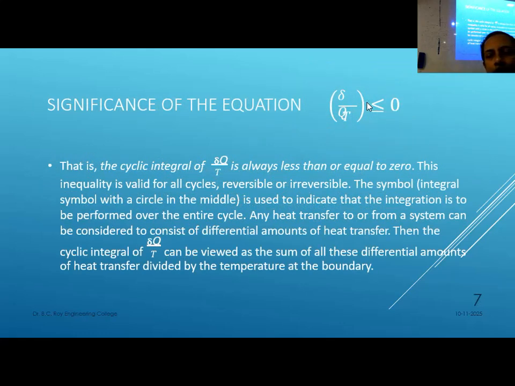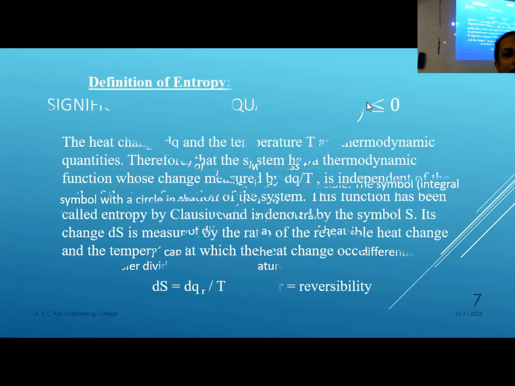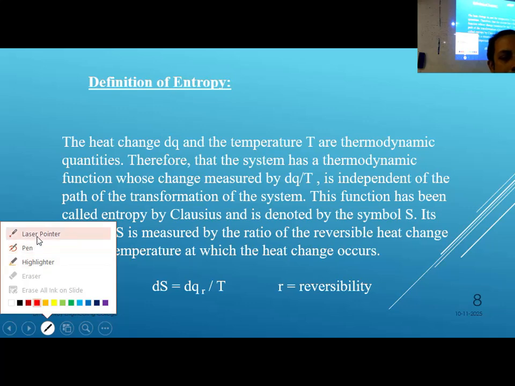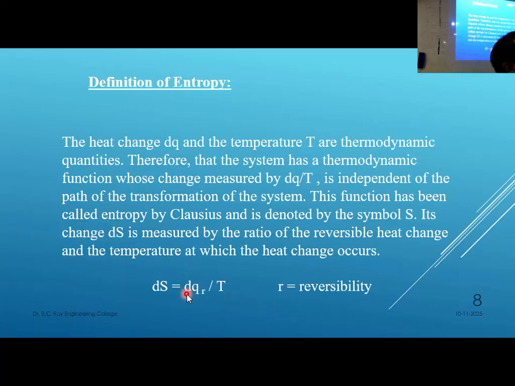So this entropy change, dq by T, is the definition. dS equals dq_r by T. Now, this r is for reversible. We find that this r is reversible here. So by definition, dS is equal to dq_r by T.